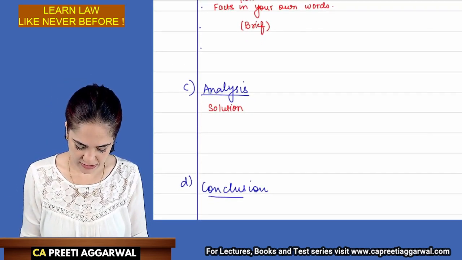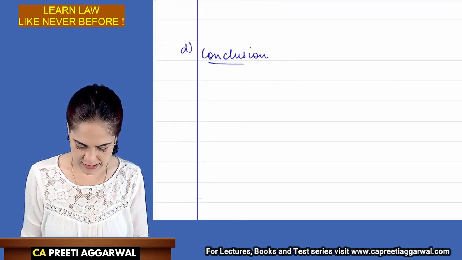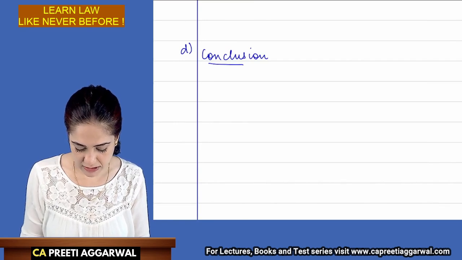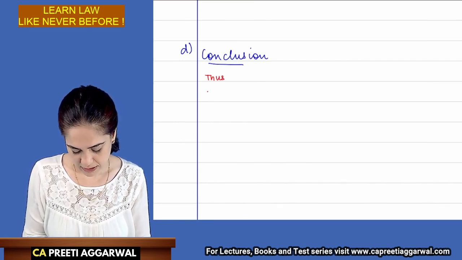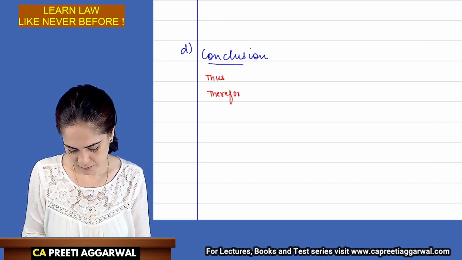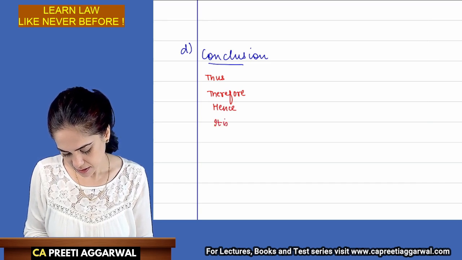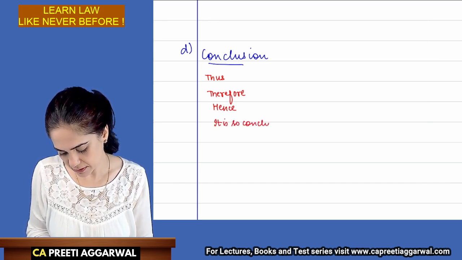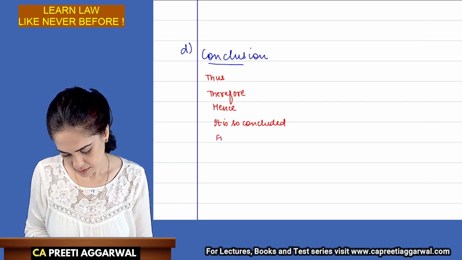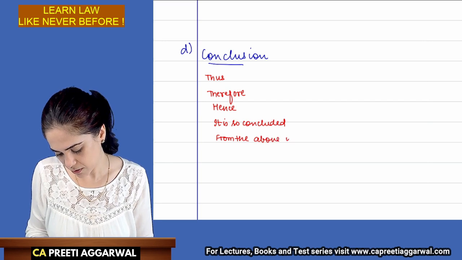And in conclusion, you will start your conclusion by thus, therefore, hence, it is so concluded, from the above, we conclude that.